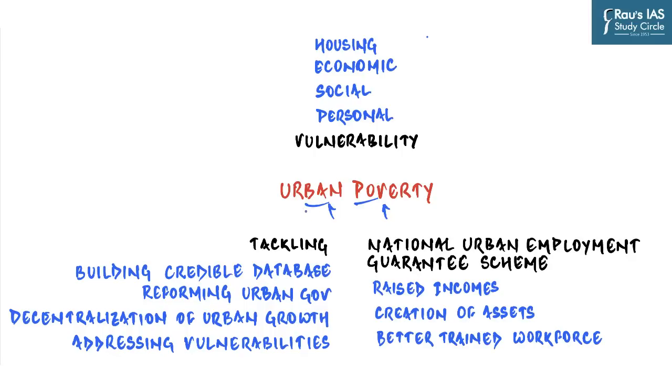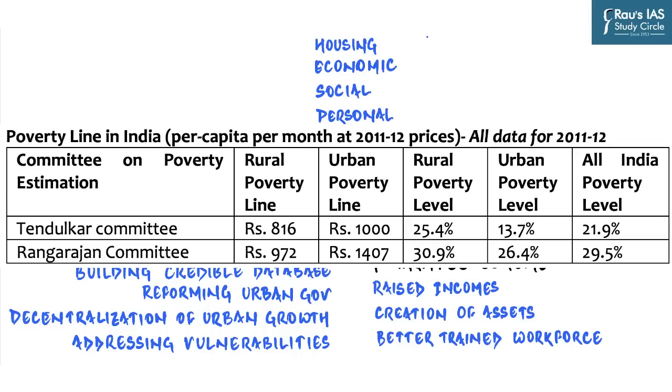And so although the definition of poverty has always been subjective, we have two quantifications of poverty in our country. And as you can see on the screen, these two estimates were the Tendulkar Committee and the Rangarajan Committee. They decided both rural as well as urban poverty line. While the Tendulkar Committee designated the urban poverty line as rupees 1000 per capita per month at 2011-12 prices, the Rangarajan Committee estimated it to be 1407 rupees per month per household.